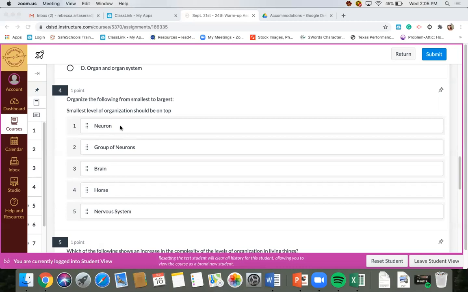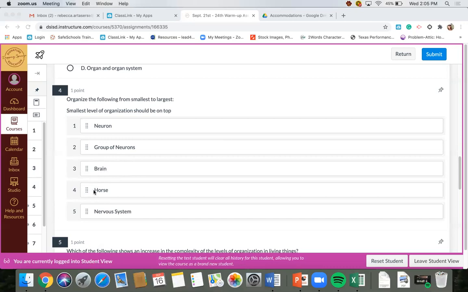If I'm looking at our options, neuron, a group of neurons, brain, horse, and a nervous system, my neuron in this example is my example of a cell. And if I know the definition of a tissue, it's just a group of cells that work together. So a group of neurons, which I know a neuron is a cell, a group of neurons must be my tissue. Now, for my organ, we have a brain, a horse, and a nervous system. A group of neurons is our tissue, and a bunch of brain tissues create our brain. So our brain is our organ.